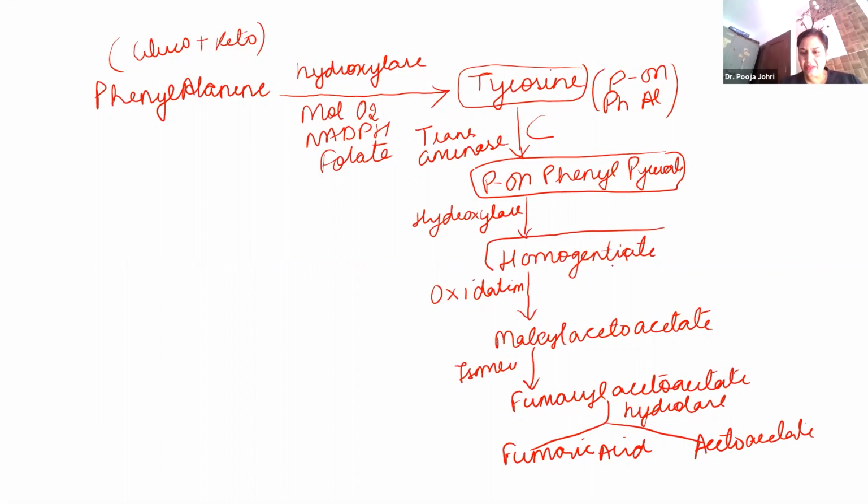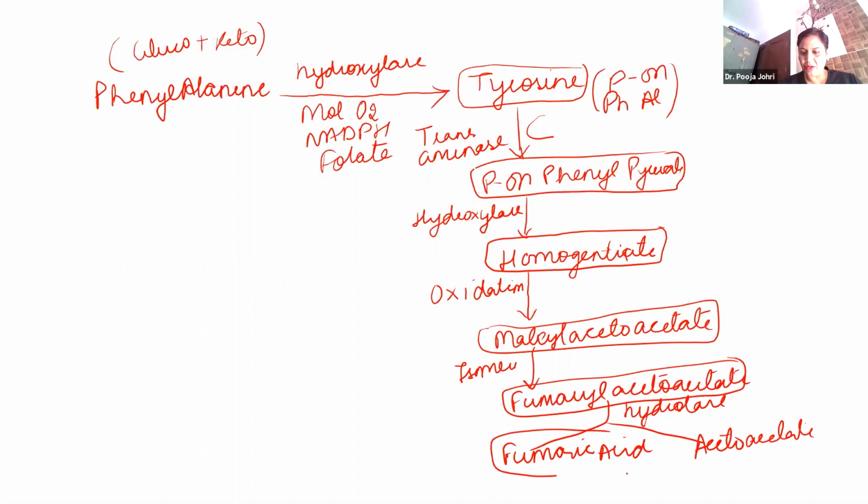So I'll just mark the products in these square boxes so it will be clear to you. Simple. Fumaric acid links to TCA. So it is a glucogenic amino acid. Acetoacetate will form acetyl coenzyme A. So it is a ketogenic amino acid. That is why in the starting only I told you phenylalanine is ketogenic as well as glucogenic.